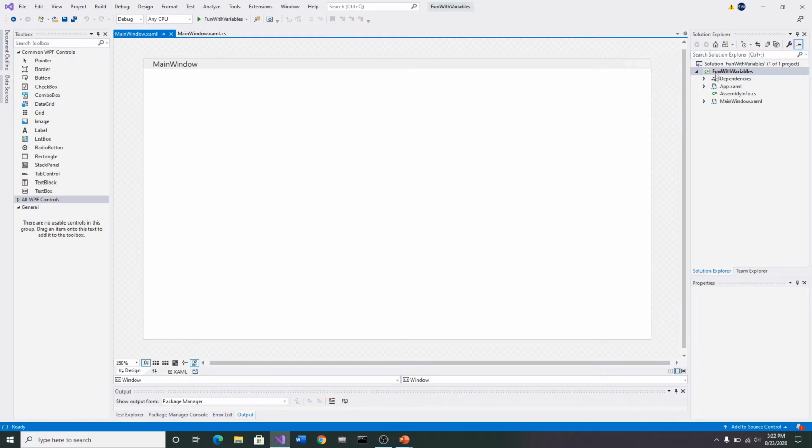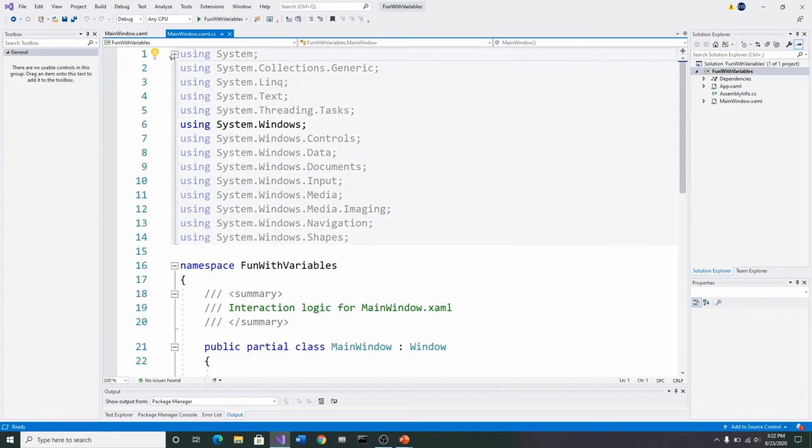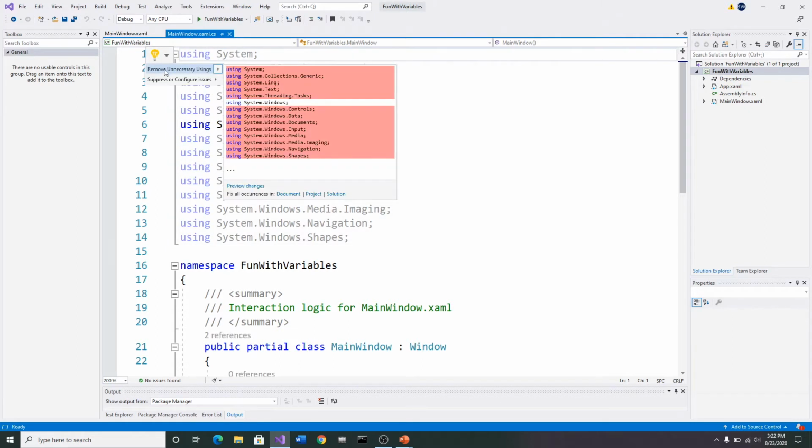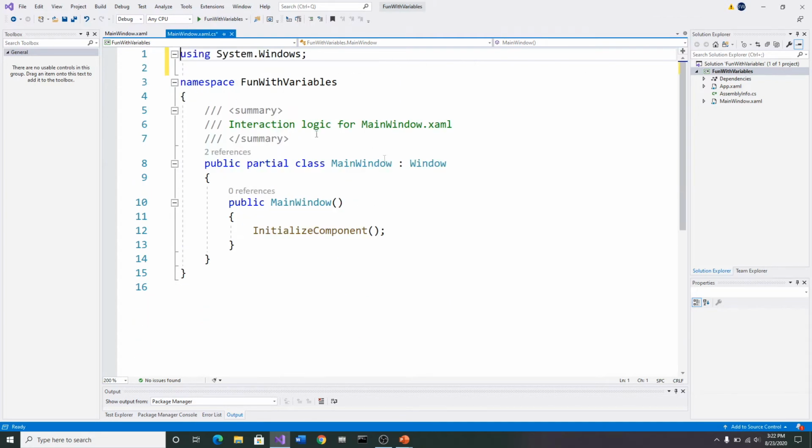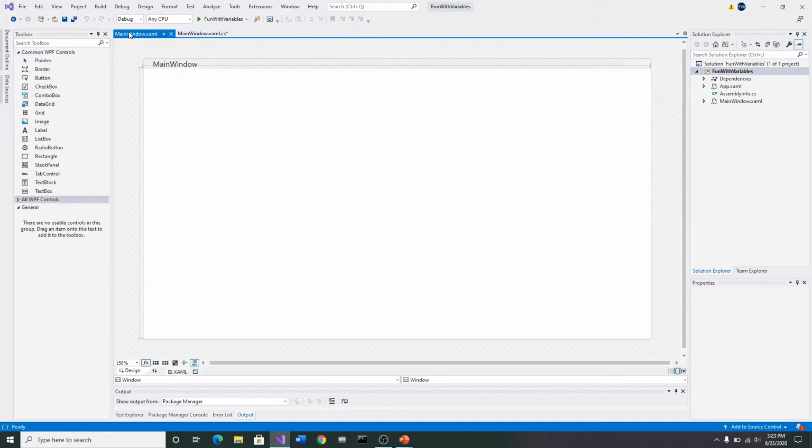All right, so over here, remember, here is our file structure for our program. And you can look and see it says fun with variables. That is our program that we're working with. The main window here is open and empty at the moment. And then over here is our XAML. I'm going to close this, remember. No, I'm going to do this. Let's click on this, remove unnecessary usings. There we go. Leaves a little less clutter to our program. And so we're going to go back over here now. Let's go back over here.